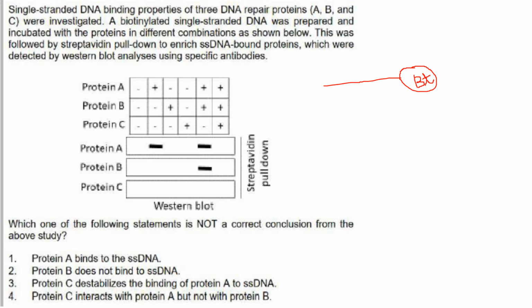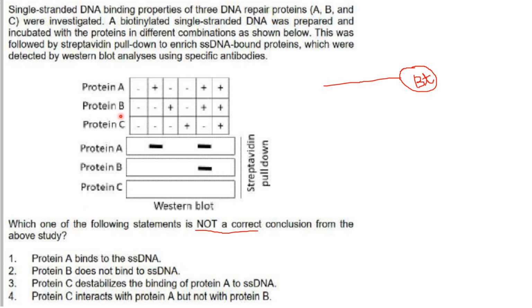So this biotinylated single-stranded DNA was incubated with different proteins, either A or B or C, or a combination of A and B and C. This was followed by streptavidin pull down. The streptavidin will bind to the biotin label and pull down the single-stranded DNA bound proteins, which will be detected by Western blot analysis using specific antibodies. Which of the following statements is not a correct conclusion from the above study?